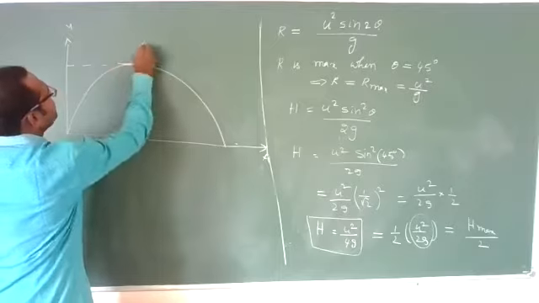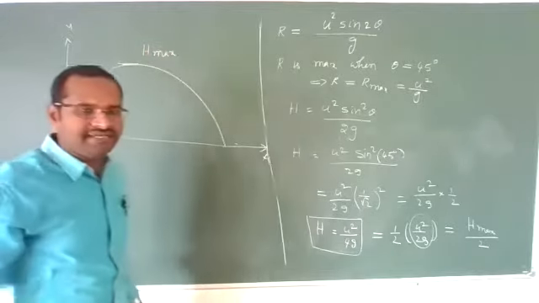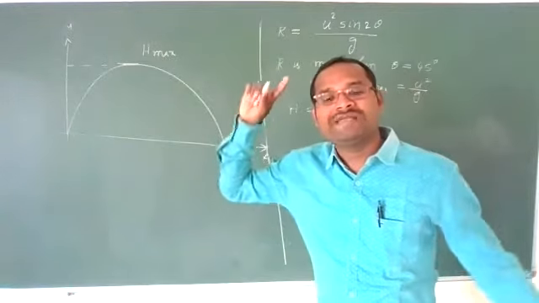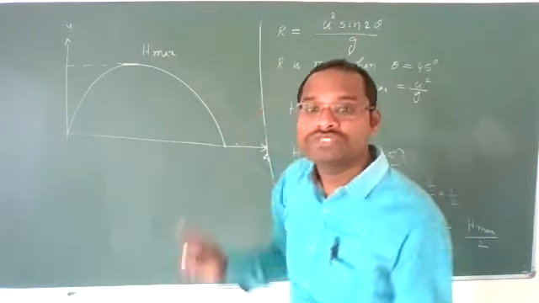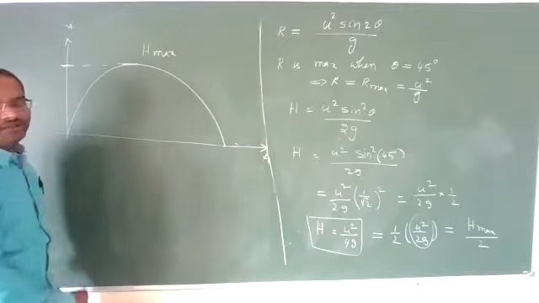Let us imagine this is the maximum height a projectile can reach. Maximum height means when it is projected at an angle of 90 degrees, how much maximum height can it reach? U square by 2g. That much height it can reach.